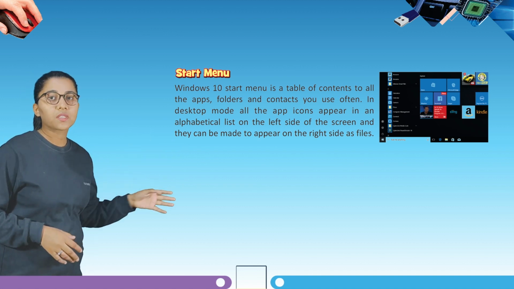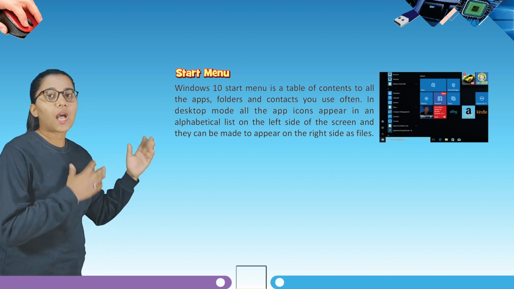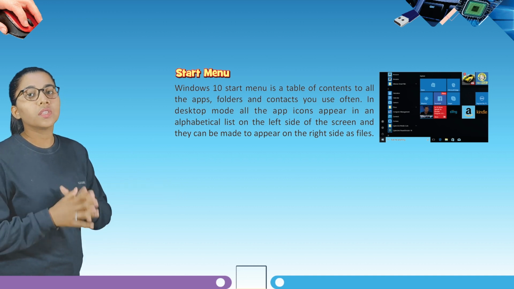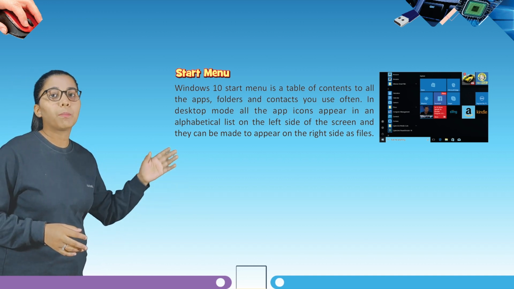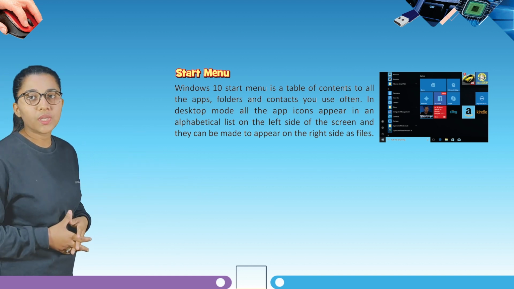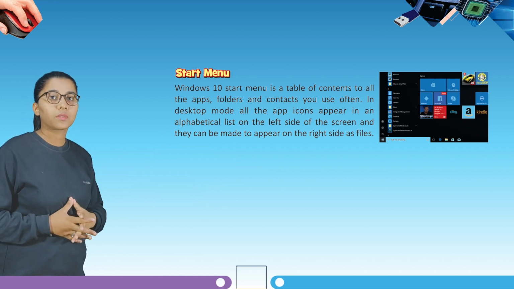Folders and contacts you see often in desktop mode. All the app icons appear in an alphabetical list on the left side of the screen, and they can be made to appear on the right side as files. So students, here you can see the interface of the start button.